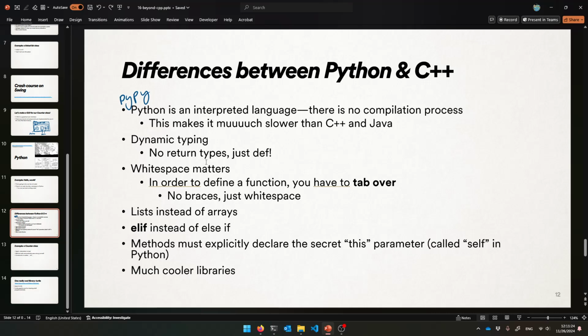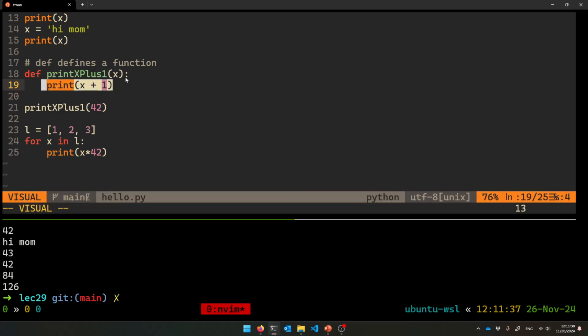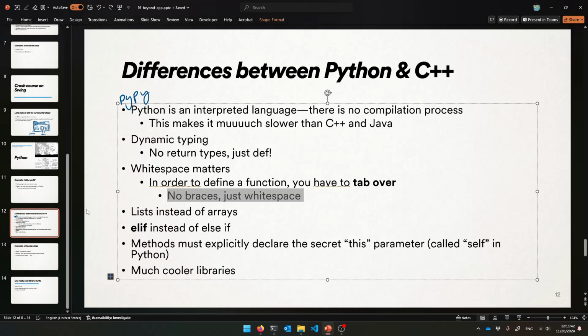White space really matters in Python. You have to tab over, essentially. There's no braces, there's just white space, and that makes your functions look very clean, because you have no semicolons. You're forced to have everything on one line, indented and clean, which is very nice. Good for first-time programmers.